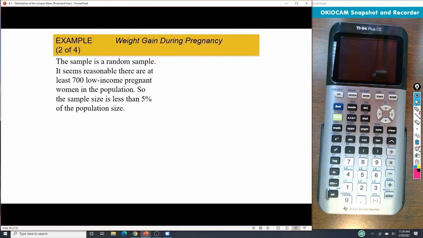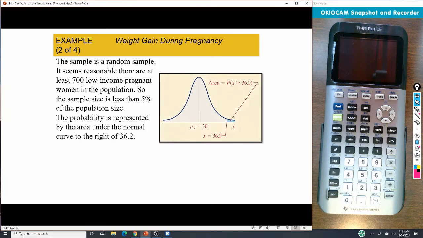Okay, so first we look at our sizes. We're looking at 700 low-income pregnant women, and out of all of the United States, or even a state, that's a low percentage. So that's going to be less than 5%, which says good, we can continue. And the probability is represented over here. So we want to know what that is.